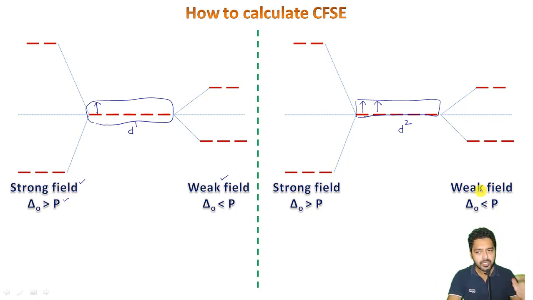In order to calculate the crystal field splitting energy, because in this case we have a single electron, it will be filled like this. This is for a first complex, which has strong field ligands, and this is for a second complex.